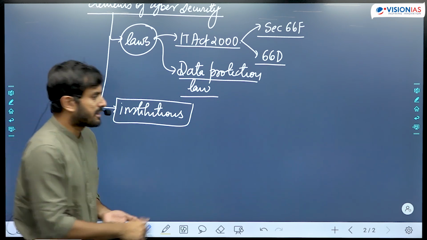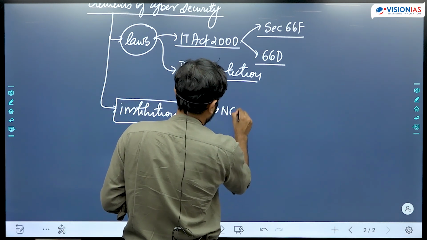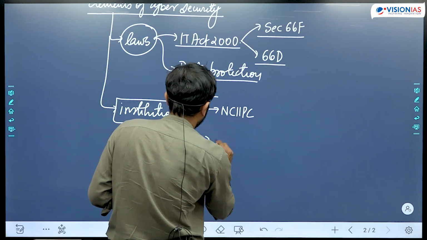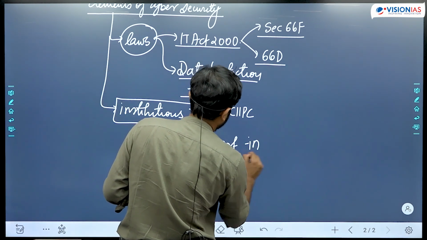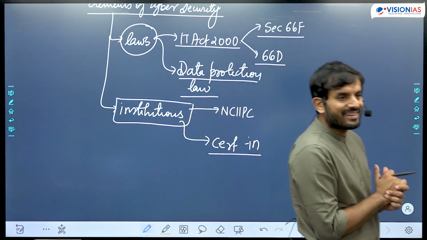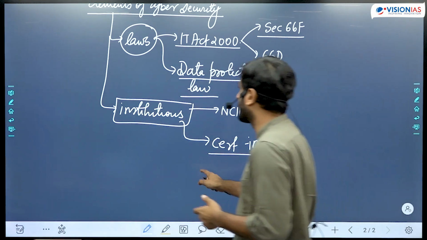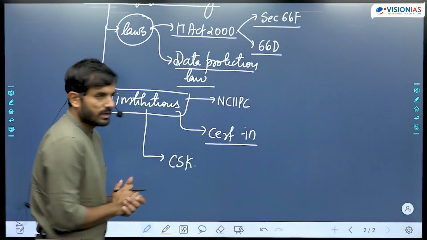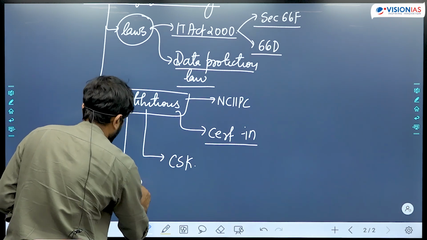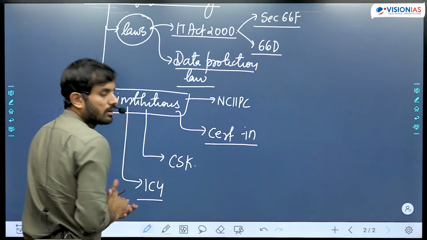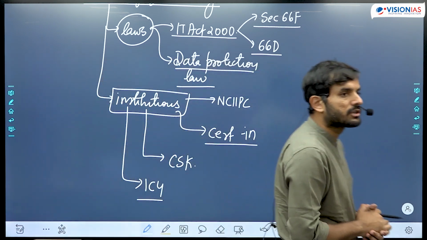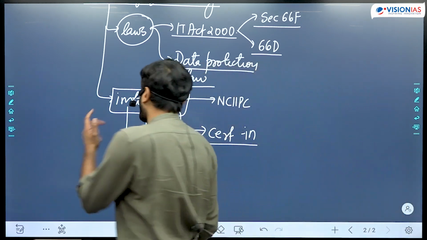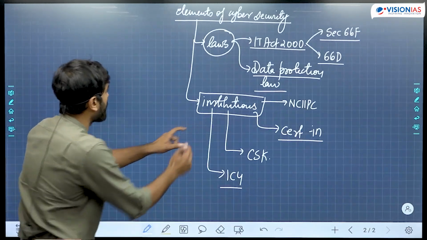So India में हमने क्या बनाया हुआ है, जैसे NCIIPC is there for protection of critical infrastructure. We have CERT-In, which is a body that is supposed to provide response in case of cyber security threats, right? You could perhaps be mentioning about Cyber Swachhta Kendra, right? You could be talking about the I4C, the Indian Cyber Crime Coordination Centre. So these are some of the institutions that you could be talking about. Then the third and the very important element of cyber security is manpower,